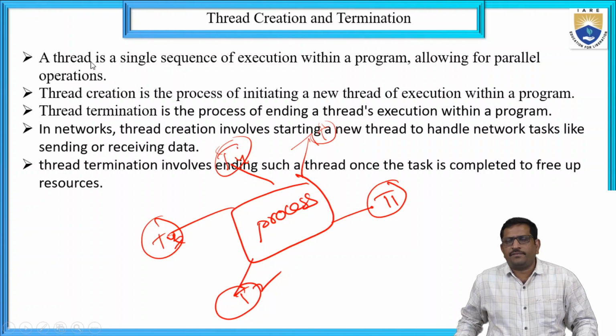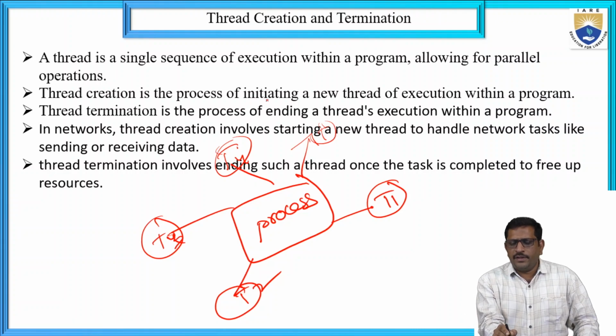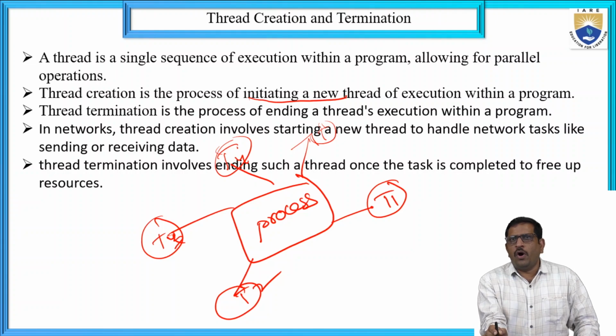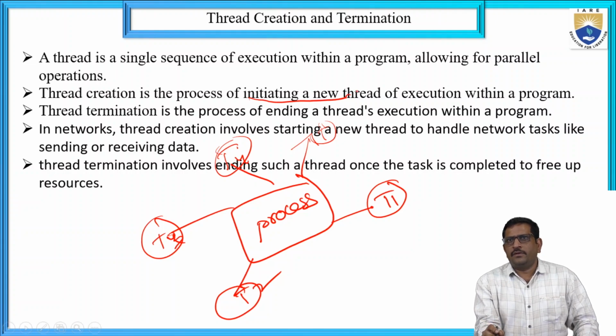Thread creation is the process of initiating a new thread. That means initiating a new thread is a newborn thread of execution within a program. A newborn thread is nothing but thread creation.